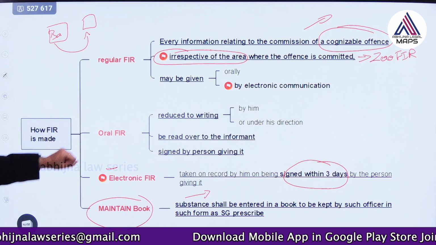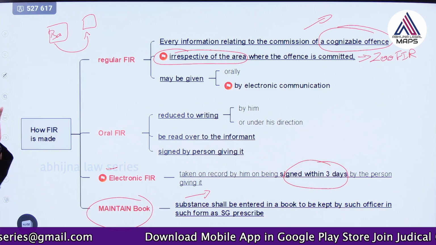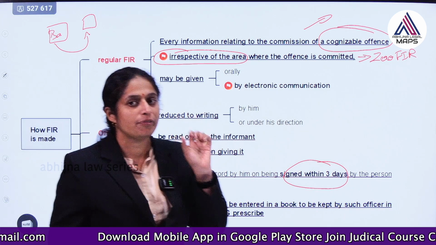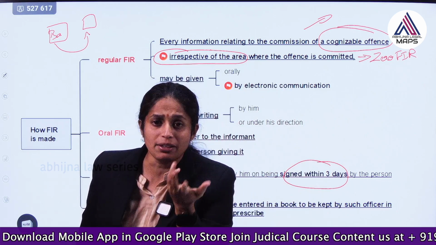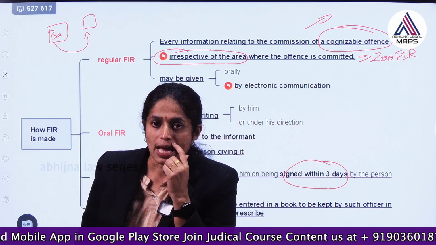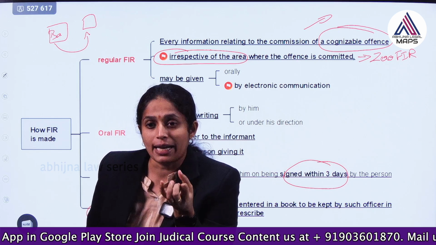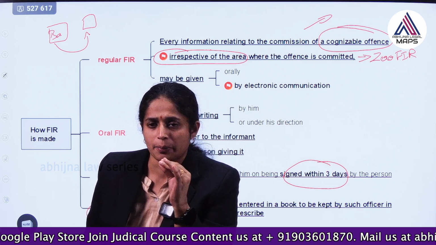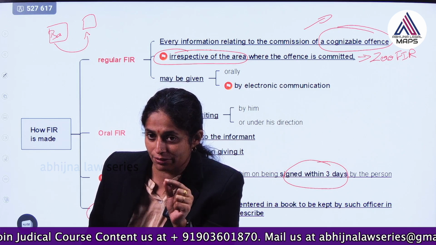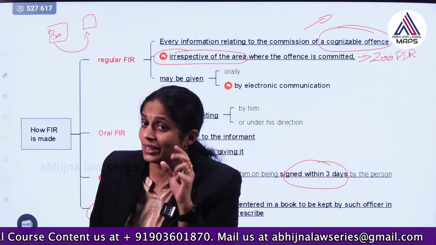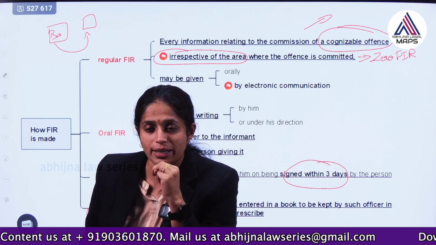So if we have to summarize this, FIR is given with respect to a cognizable offence, and irrespective of the area, it can be given anywhere, which is called zero FIR. FIR can be given orally, by electronic communication, or by writing. If it is given through electronic communication, the person who is giving the EFIR has to sign it within 3 days from taking it on record.